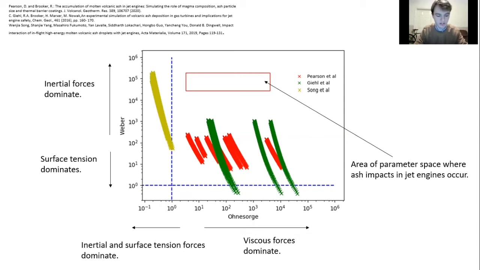To do this, we recast the physical variables as dimensionless numbers, more specifically the Weber and Ohnesorge number. We find that the dimensionless numbers calculated for the experiments, represented by these points on the graph here, are very different to those calculated for the actual case of volcanic ash in a jet engine, represented by this rectangle on the plot here. This suggests that previous laboratory experiments have not accurately replicated the real behaviour of volcanic ash in a jet engine.